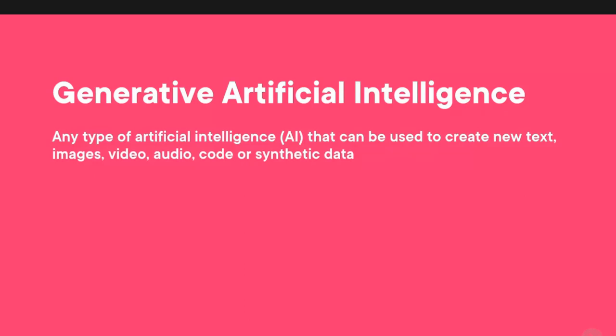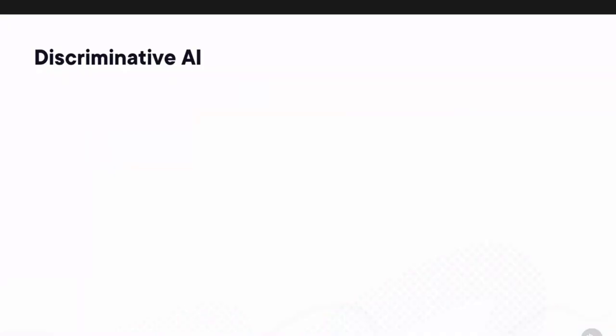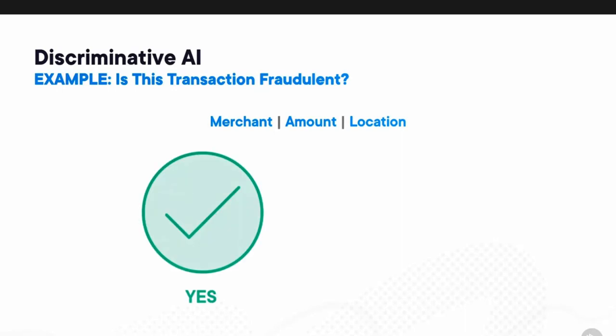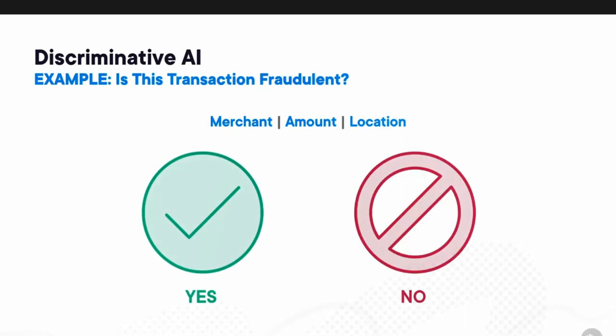I do want to spend just a second contrasting that with another type of machine learning or AI that you might be familiar with that's used pretty extensively today, and that's discriminative AI. This type of AI analyzes or categorizes existing data. It can solve problems like determining if a transaction is fraudulent. So you feed in data like a merchant, amount of a transaction, where the transaction took place, for example, and this type of model can tell you that yes, this looks like fraud, or no, it doesn't.